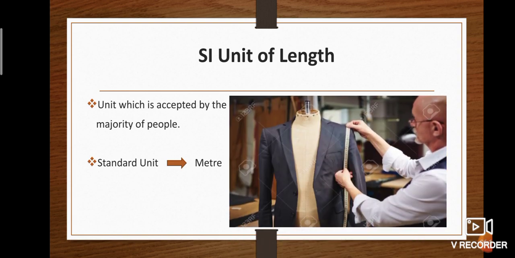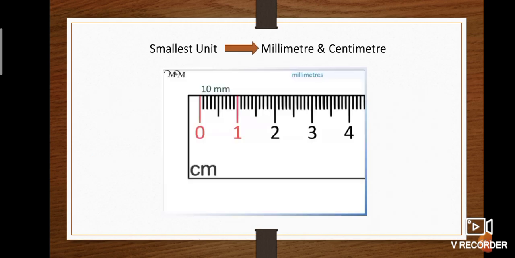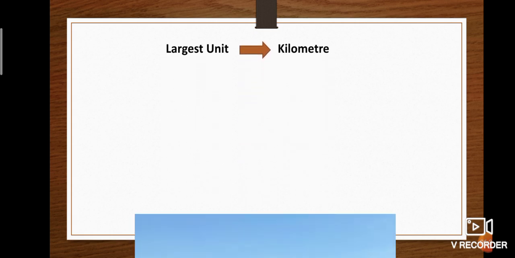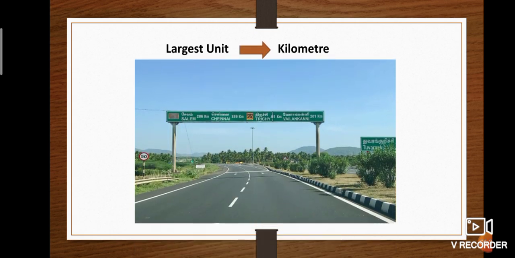For example, in textiles and tailoring shops, cloths are measured by some number of meters. Like that, the smallest units of length are the millimeter and centimeter. 1 centimeter is equal to 10 millimeters. This picture explains that 10 divisions of millimeter is equal to 1 centimeter. Then, the largest unit of length is the kilometer. The picture below shows the distance between Dindigul and Chennai is 386 kilometers.